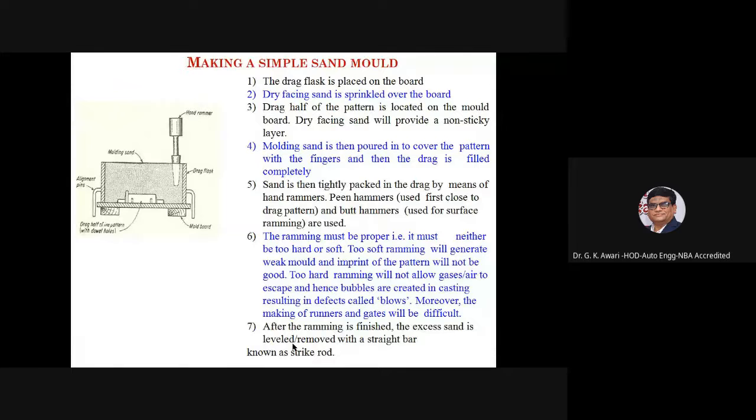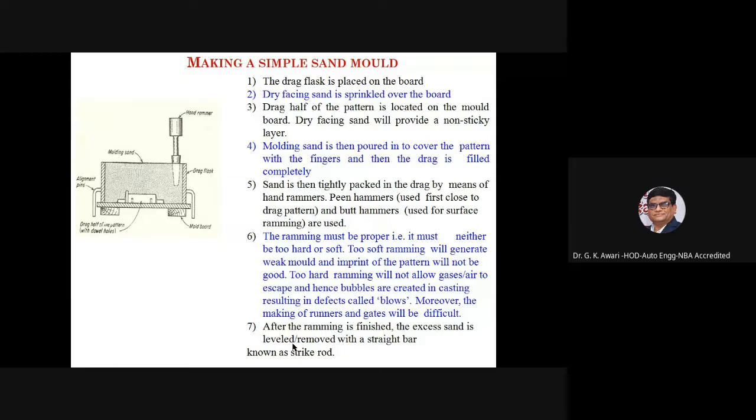Dry facing sand is sprinkled over the board. The drag half of the pattern is located on the mold board. Molding sand is then poured in to cover the pattern, with the fingers, and then the drag is filled completely.